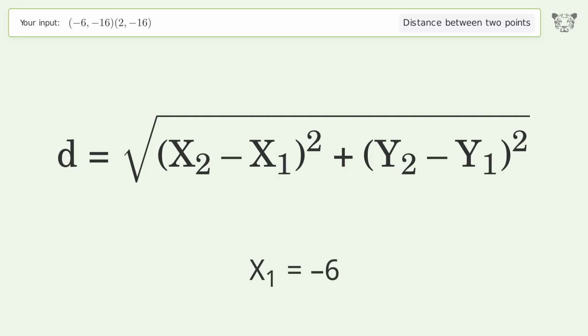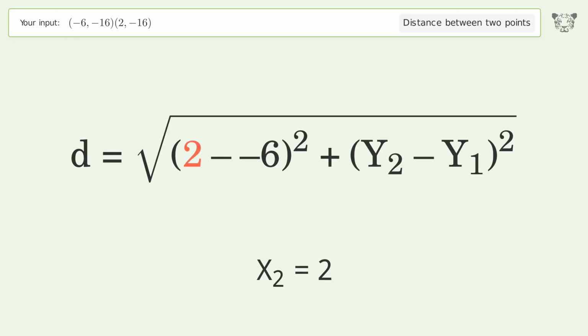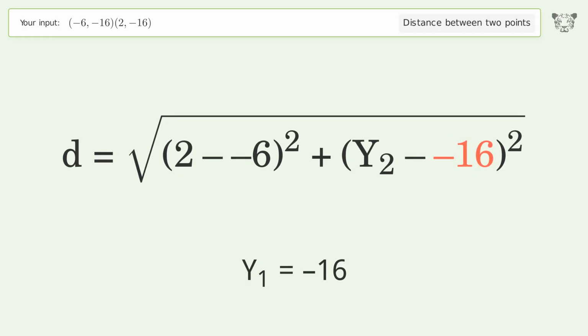x1 equals -6. x2 equals 2. y1 equals -16. y2 equals -16.